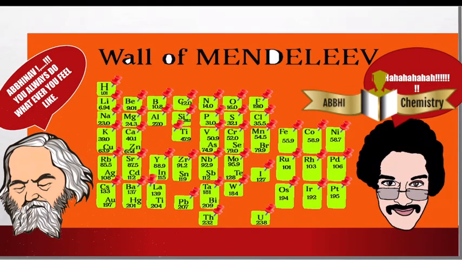Okay, now what are the properties he observed? Let's take this one as the first group: hydrogen, lithium. Hydrogen reacts with oxygen to form H2O. Similarly, lithium reacts with oxygen to form Li2O. Sodium forms Na2O. Now the second group: beryllium forms BeO, magnesium forms MgO, calcium forms CaO, zinc forms ZnO.